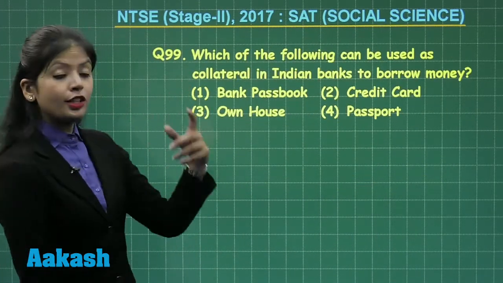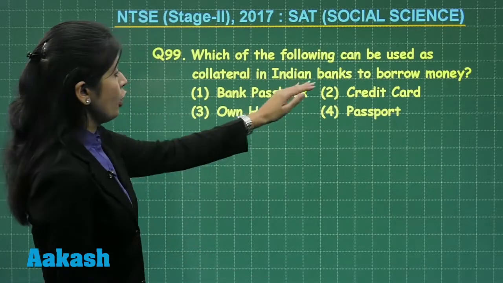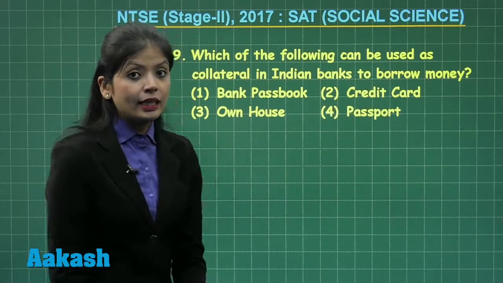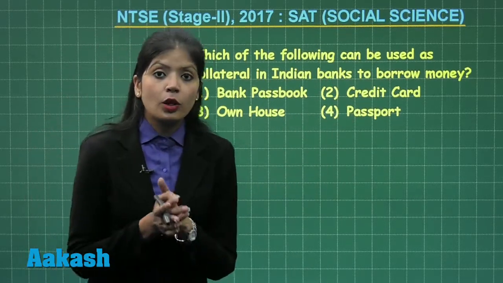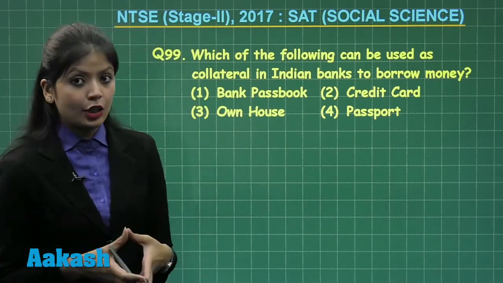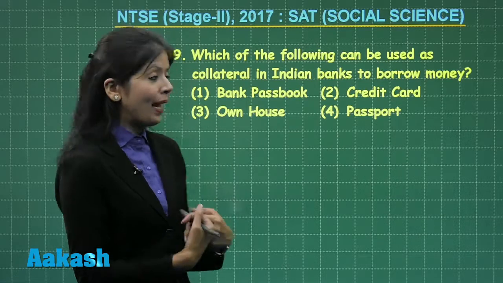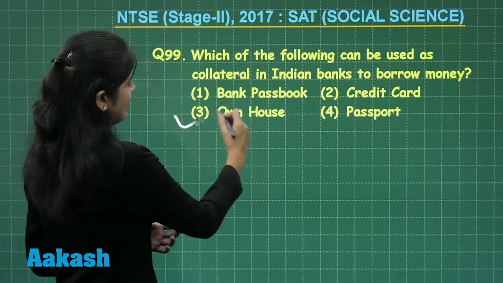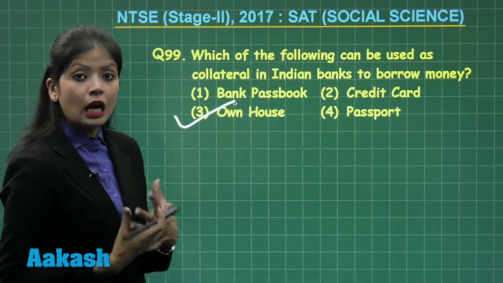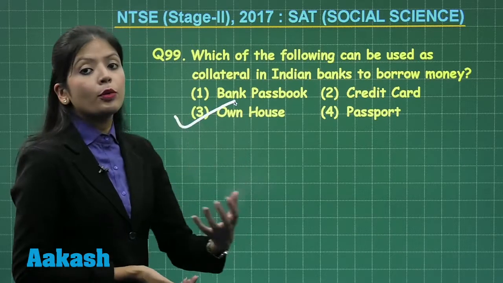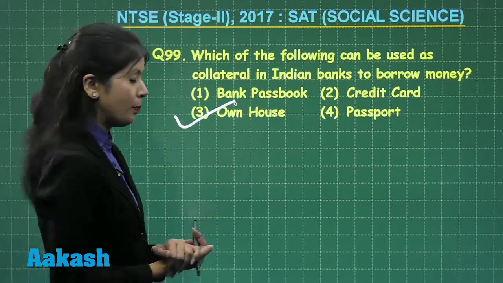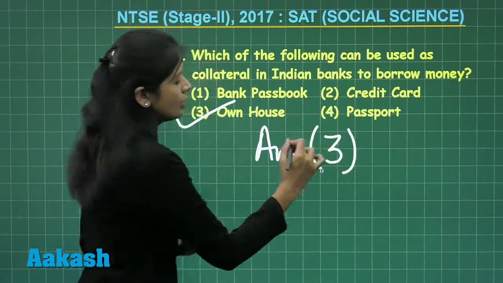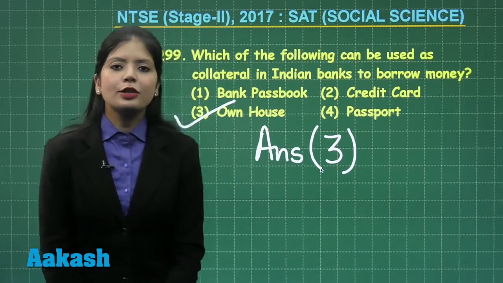So, students, moving on to question number 99. Which of the following can be used as a collateral in Indian banks to borrow money? Now, we all know that by the term collateral, what we mean is something that can be placed as security in order to borrow money from banks. So, looking at the four options, it's a pretty straightforward question, and I can easily say that only one's own house or own property can be put forward as collateral to borrow money from banks. Thus, the correct answer to this question is option number 3. Let's move further to the next question.